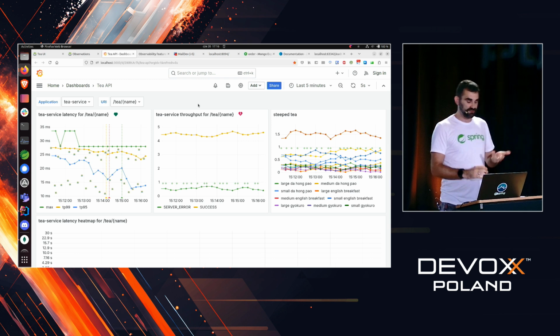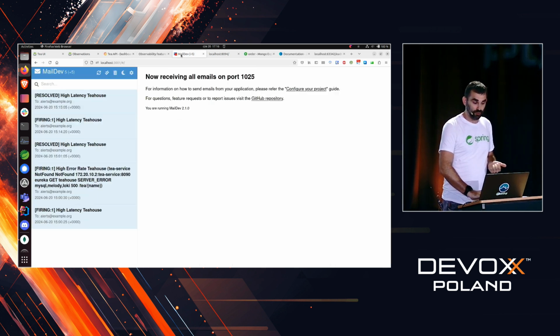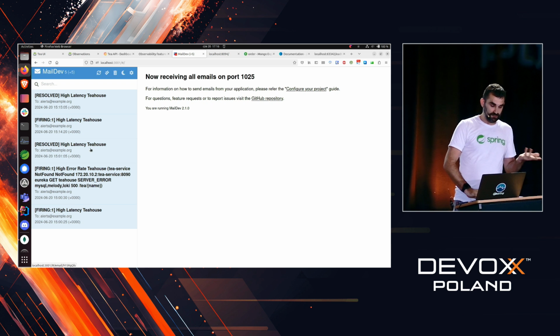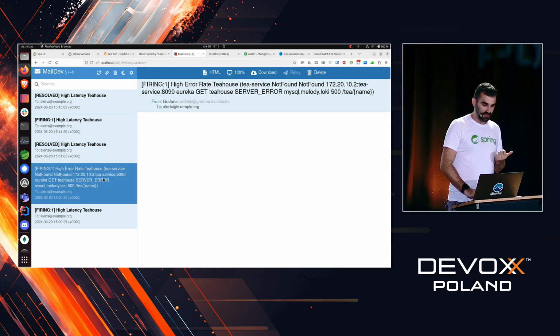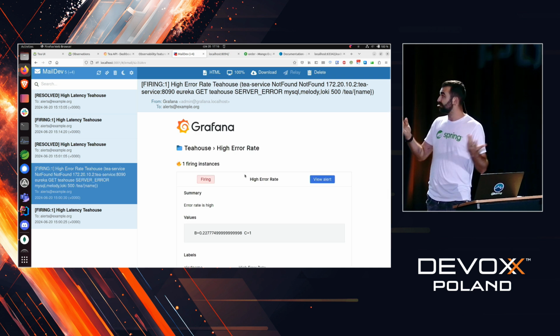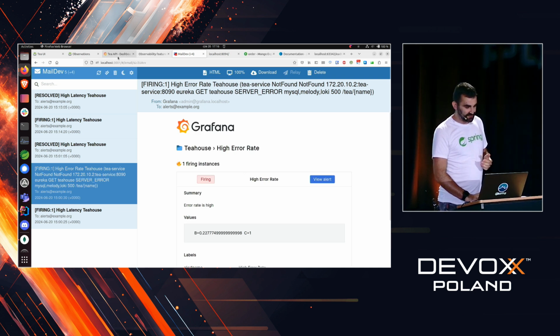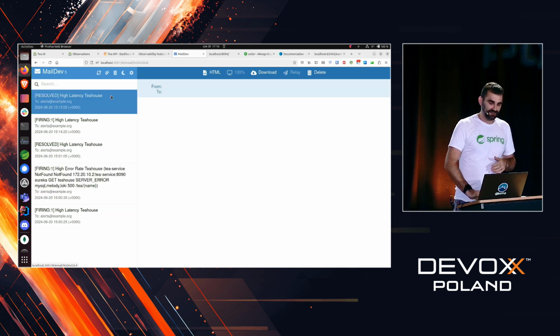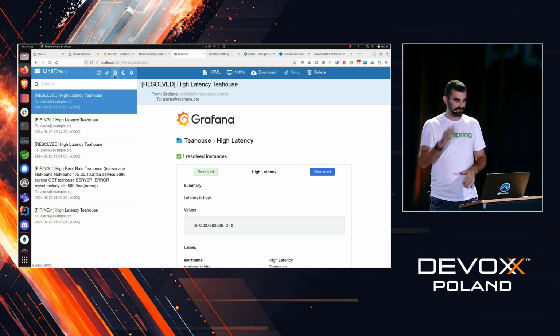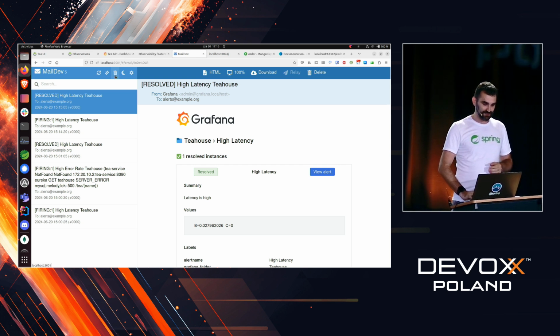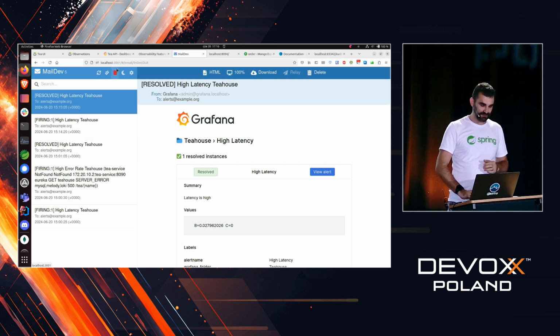Oh, and by the way, since I am on call, my email server has received some problems, some information like high error rate tea house. Wow. And the rest doesn't matter. Let's completely remove it. Like, who cares? It's been resolved. So the problem ignored long enough resolves itself. So high latency has been resolved. So we can safely remove it.